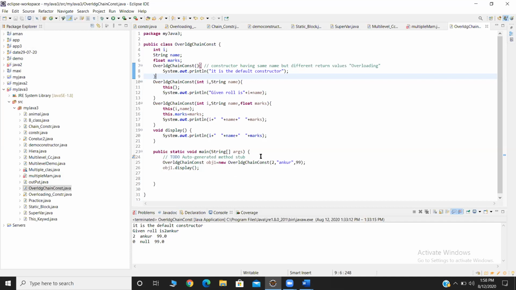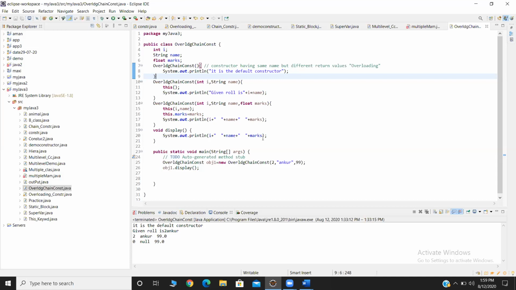Where is it? In line number 20. No, he is asking about the output, the last output. Why is it showing only the marks, 99? I think you have given the marks as float, but it is showing only 99.